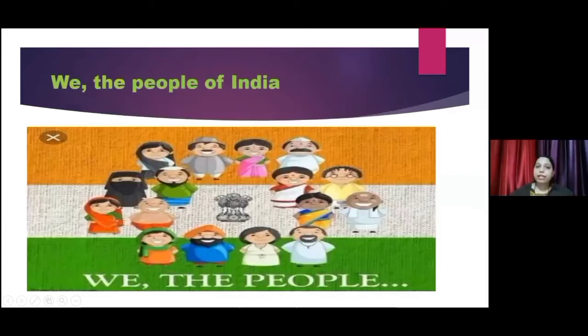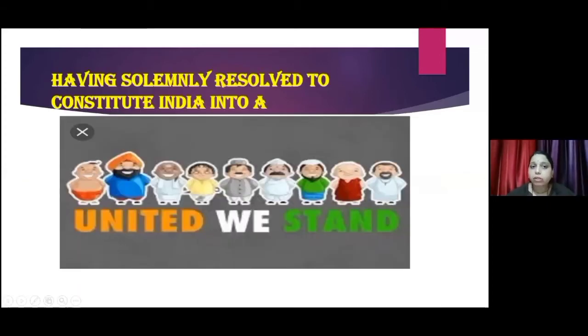Now, the first phrase, the starting sentence of our preamble, is: We the people of India. It refers to all the people of India, big or small, rich or poor. We the people of India means whether big or small, rich or poor, we are all citizens of India. Now the next sentence: having solemnly resolved to constitute India into a. It means we are going to make our country.